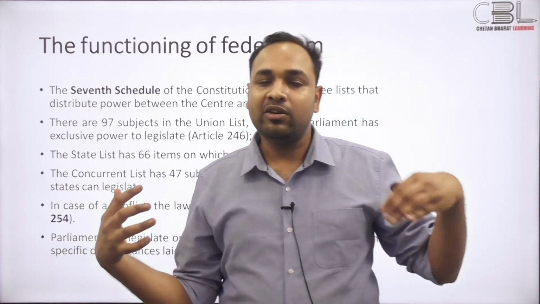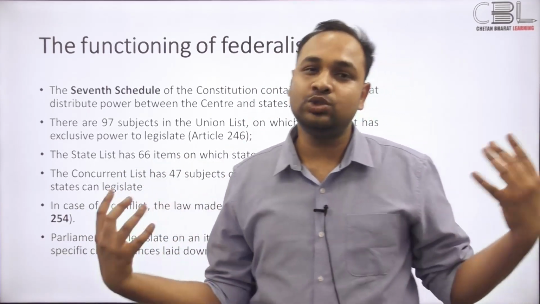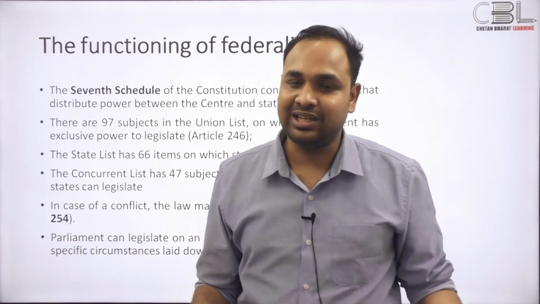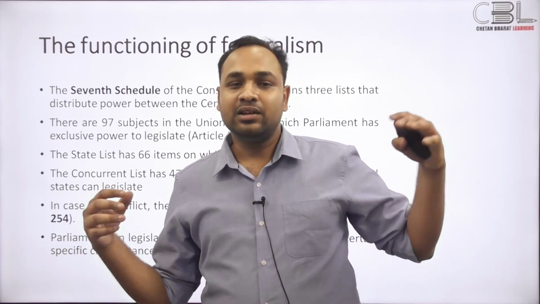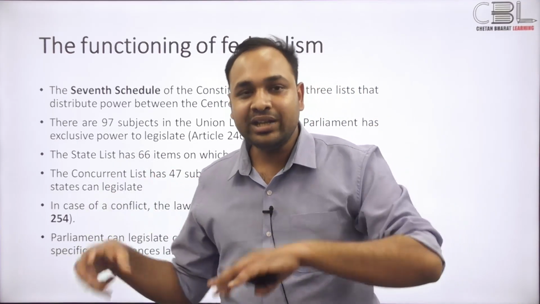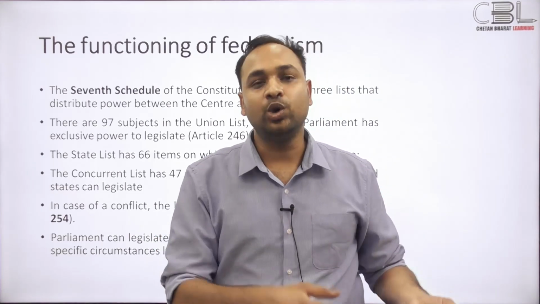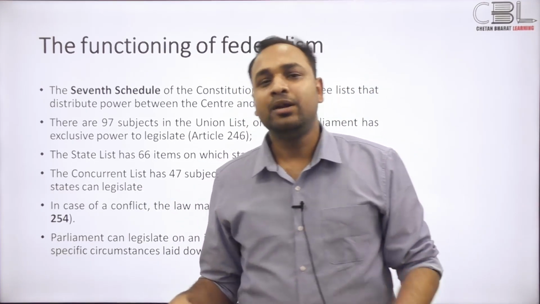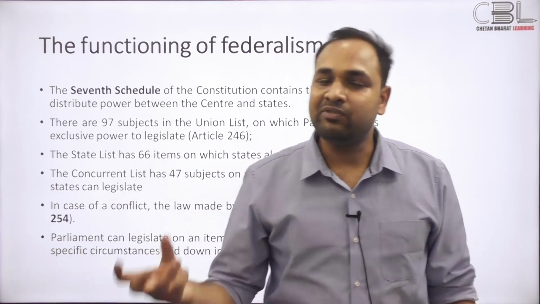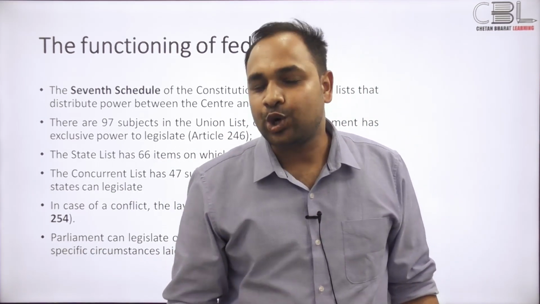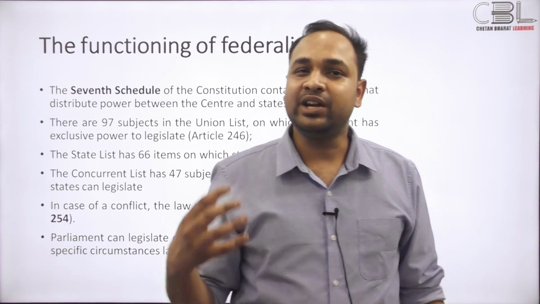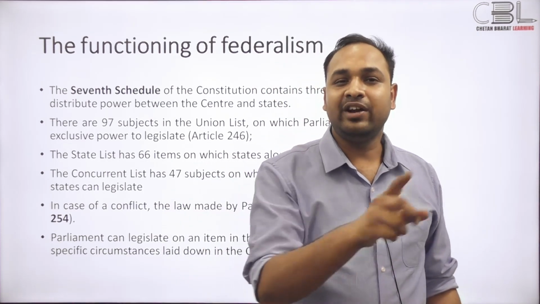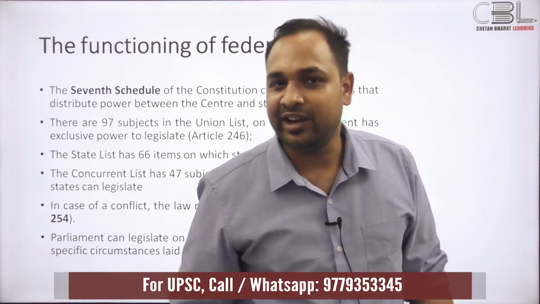And if there is a conflict between the laws of these two legislatures, then the union legislature's law would prevail over the state legislature to the extent of the repugnancy, all right? So this is the principle that we've adopted, and it's a principle that really points you in the federal direction, right? It tells you that India is a federation, all right?